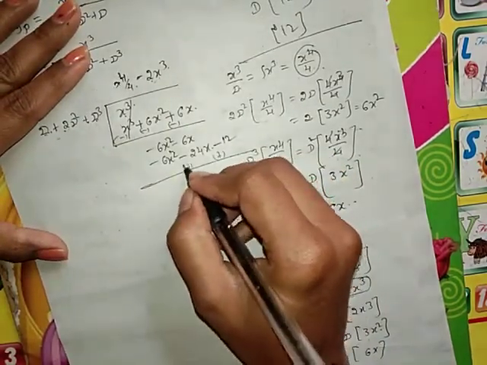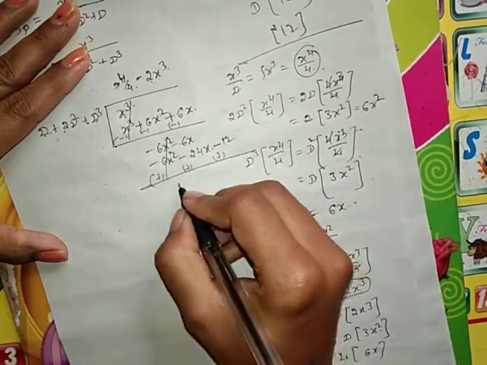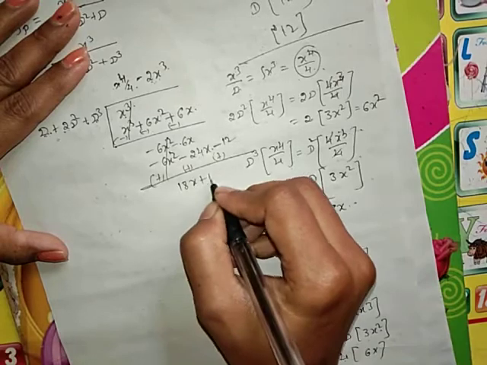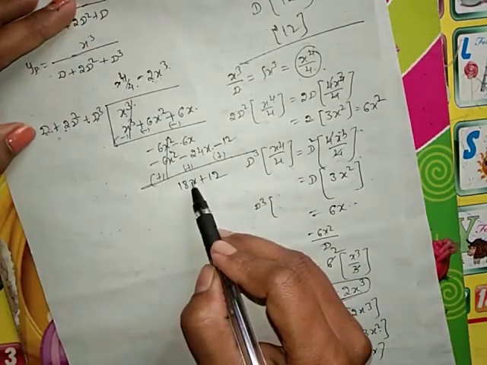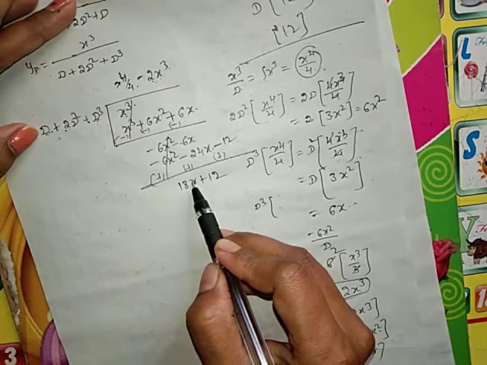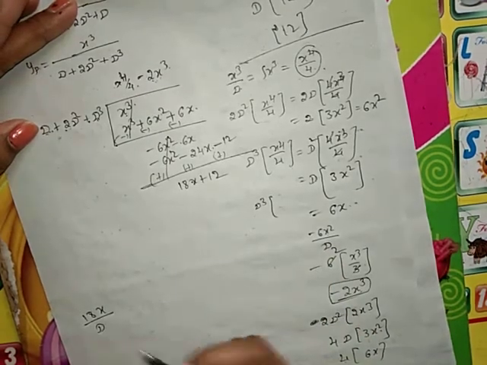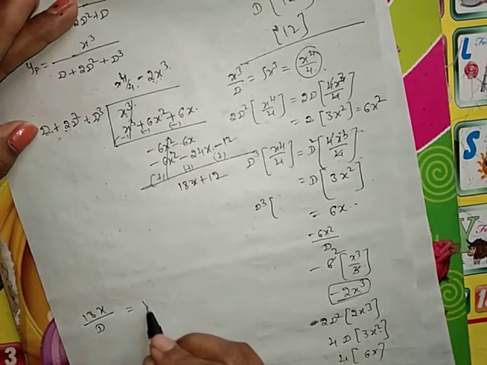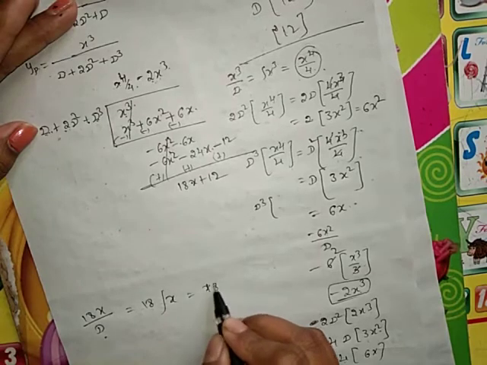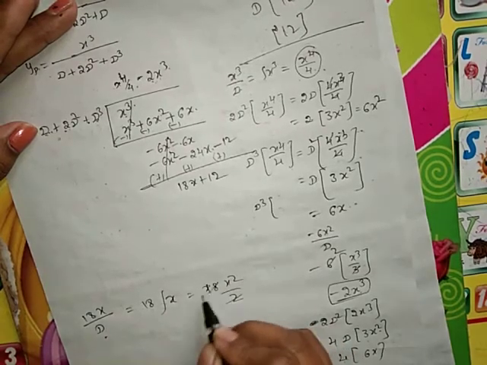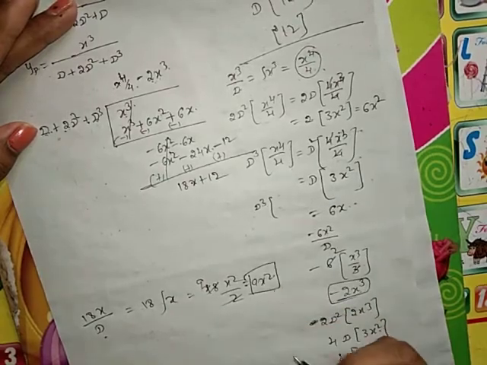Reverse the signs. Plus minus plus. 24 minus 6 is 18x plus 12. Again, the first term divided by first term, so 18x divided by d. 1 by d is integration of x. Integration of x is x square by 2. 2 ones are 2, 2 nines are 9, so 9x square is the next quotient.